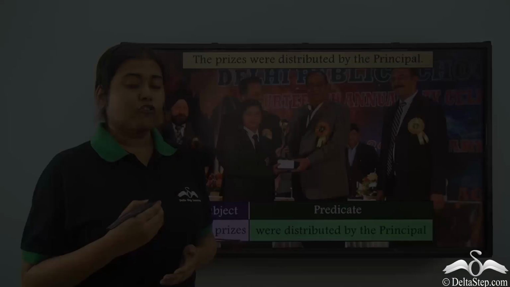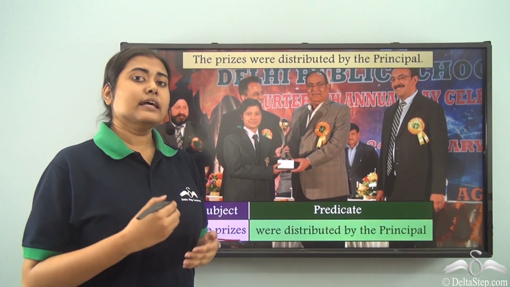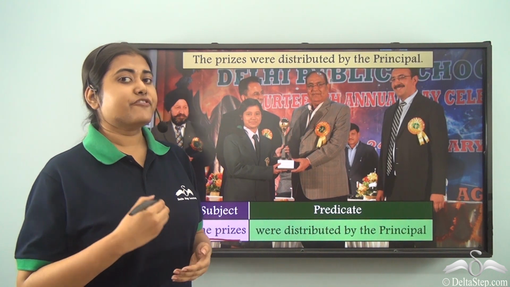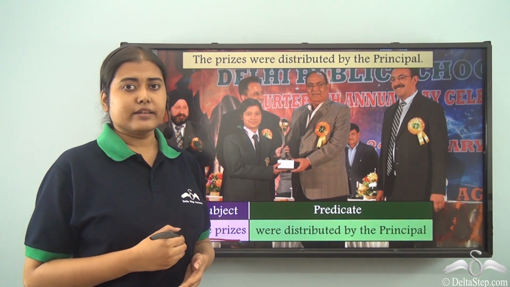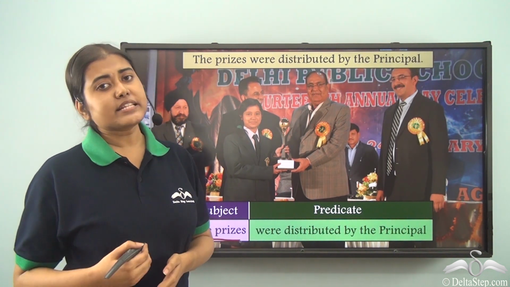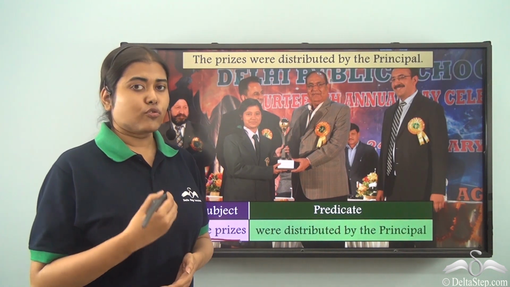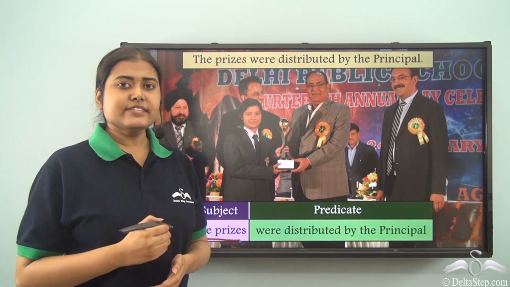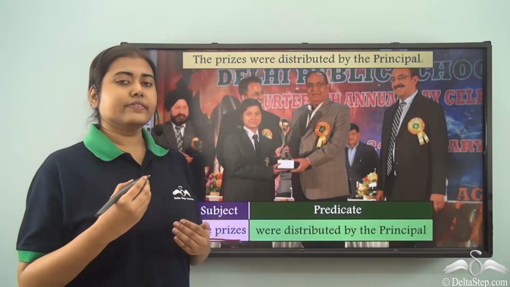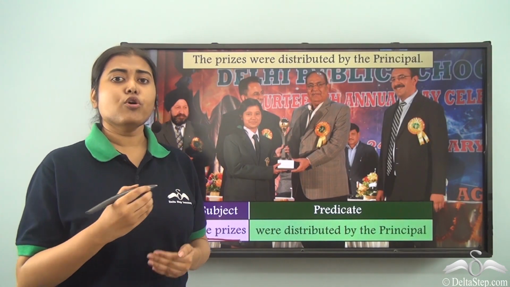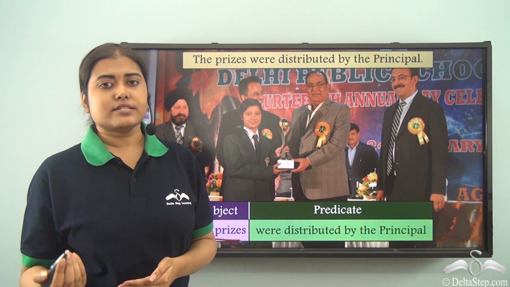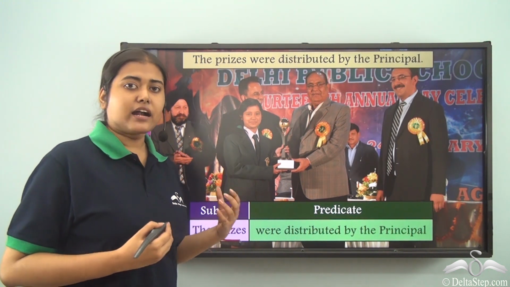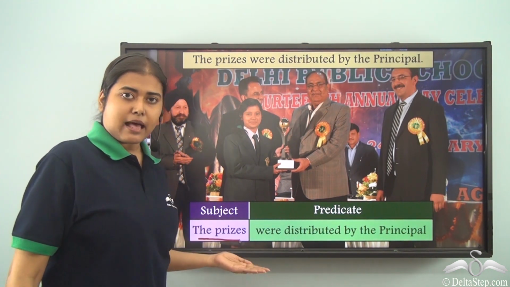So from this, what do we learn? We learn that the same sentence, if written in different manners, can have different subjects and predicates. So what we need to do is identify the correct verb and then put what or who before the verb and ask the question. Whatever is our answer becomes the subject.